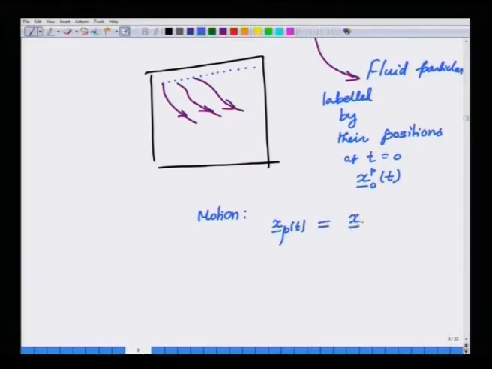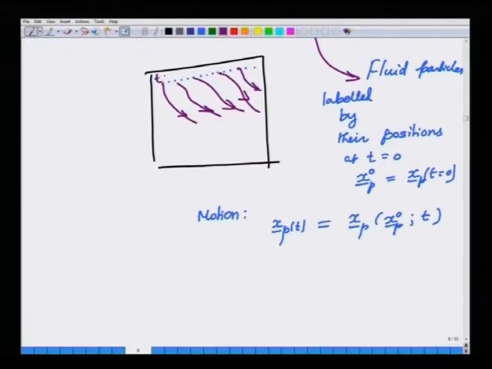And they are given as a function of their initial positions x0 p. There is no time here; x0 p is by definition xp, with the superscript 0, at time t equal to 0. So, each point here moves in a specific way.